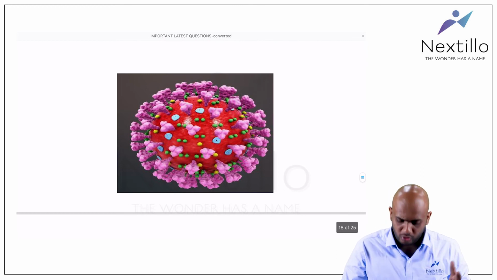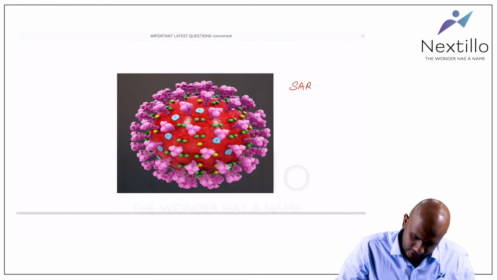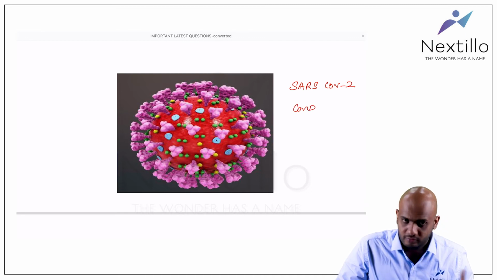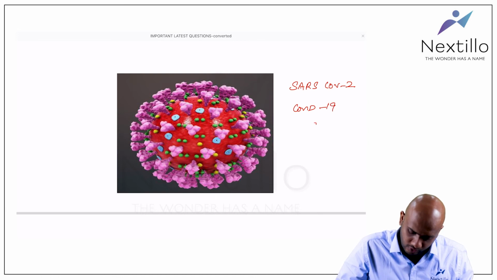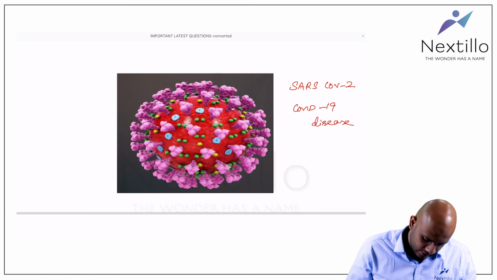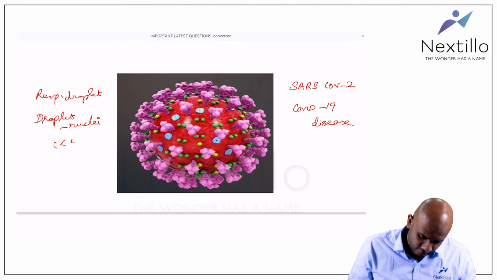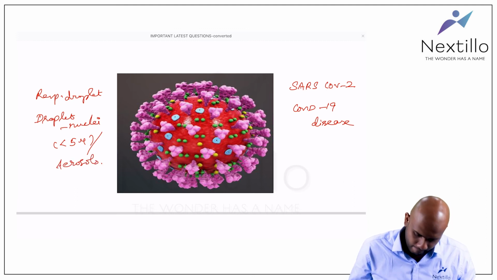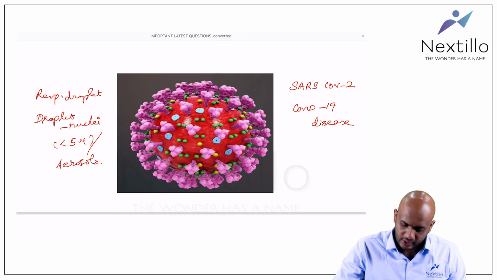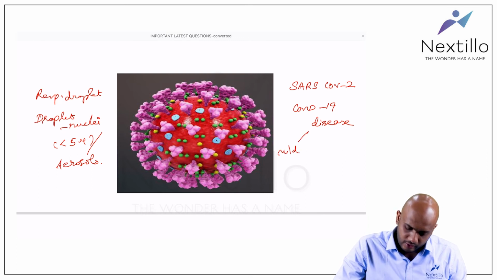Identify the organism. You all know it. It is nothing but the SARS-CoV-2 virus, the novel coronavirus causing COVID-19 disease. It is transmitted through respiratory droplet nuclei. Droplet nuclei are droplets which are less than 5 microns in size, or aerosols. COVID-19 disease can be mild, moderate, or severe.